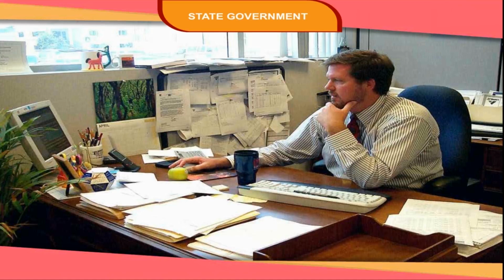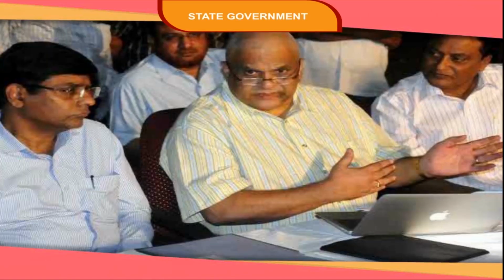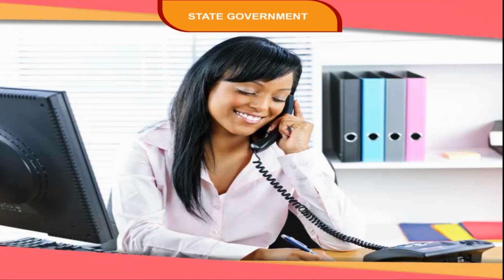The bureaucrats of government offices run and manage different affairs of the different departments under the overall charge of the minister concerned. The bureaucratic head of each department is called secretary, who generally belongs to the IAS cadre. His selection and appointment is made by the Union Public Service Commission. He also acts as an advisor to the minister on all important matters.